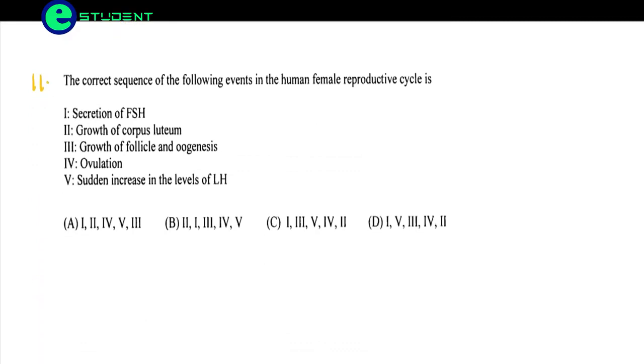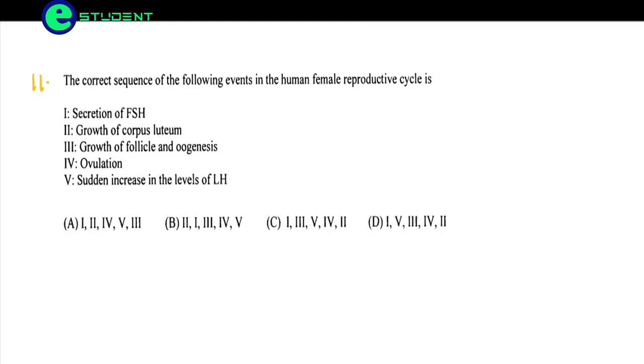Coming to the next question: the correct sequence of the following events in the human female reproductive cycle. So what happens first? First, there is a release of follicle stimulating hormone. The options are growth of corpus luteum, growth of follicle and oogenesis, ovulation, and a sudden increase in the level of LH, luteinizing hormone.